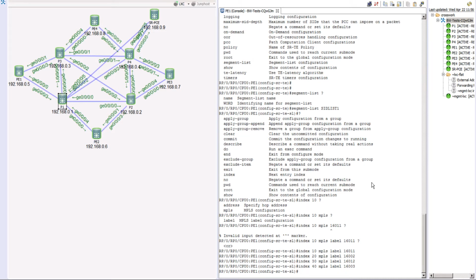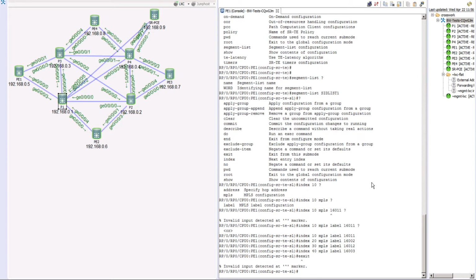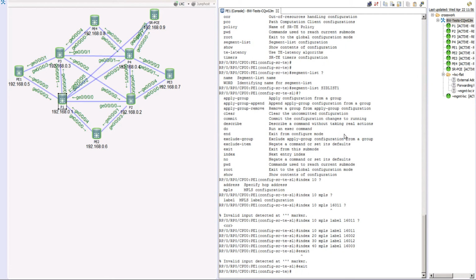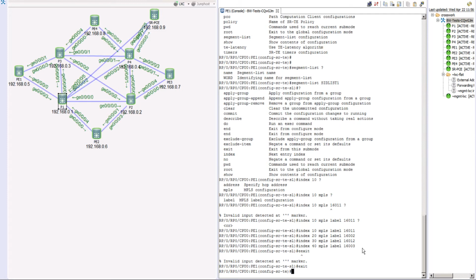And now that concludes our explicit path. So we have created one segment list. The name of the segment list we called SID list 1. In that SID list, we are using MPLS labels, which are your SR labels or the global prefixes to traverse the path. So in this, we are saying, hey, P1, you go to the first label, which is 11. From 11, you go to 2, then you go to 12, and then you go to the last node, which is 3.